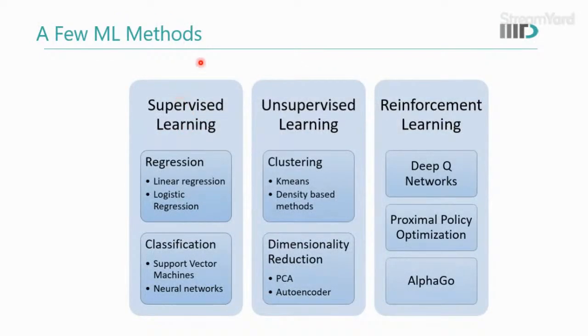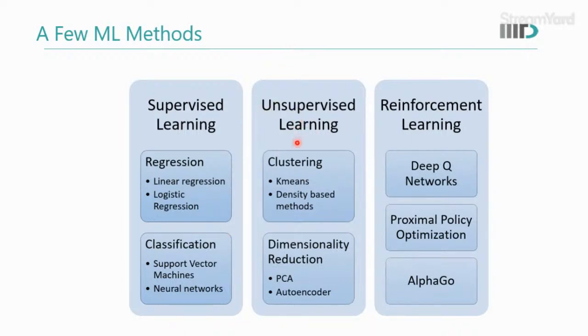Okay, a few ML methods that we should know. Maybe we'll talk about each of them individually in individual lectures. One is supervised learning. There are classic regression algorithms and classification algorithms. Here we have linear regression and logistic regression. In classification, we have support vector machines, neural networks, decision trees, and whatnot.